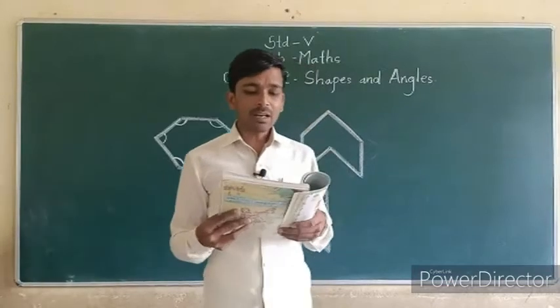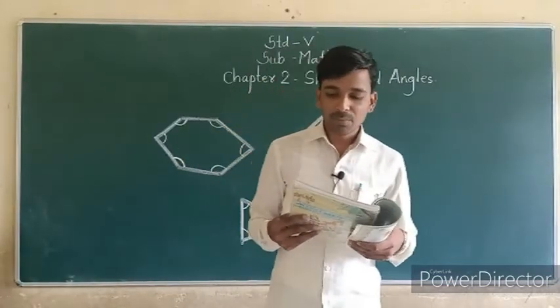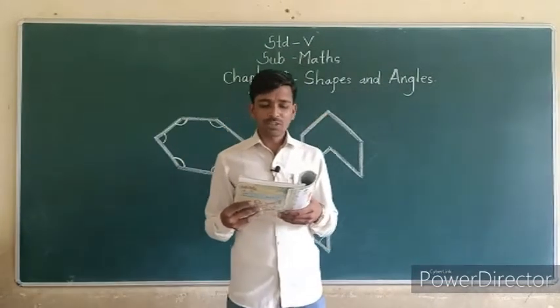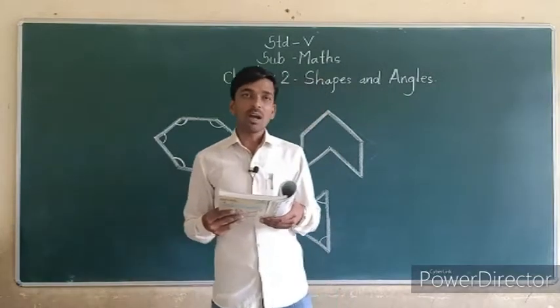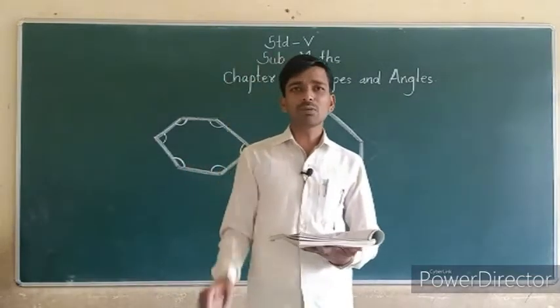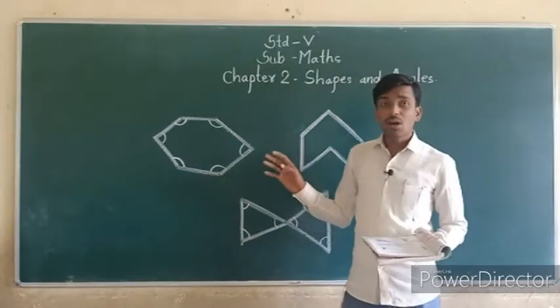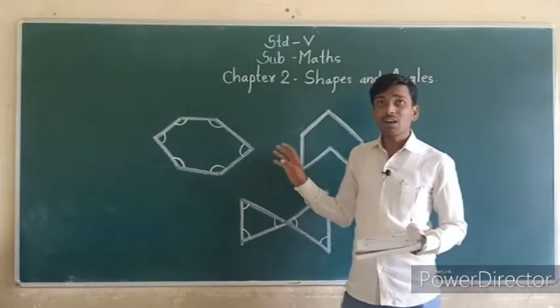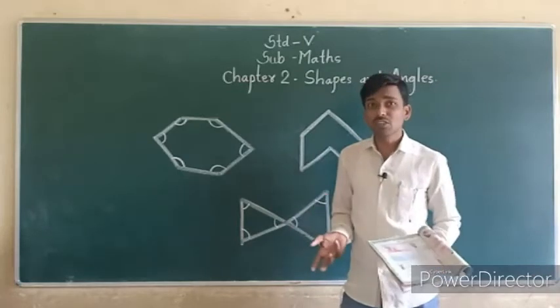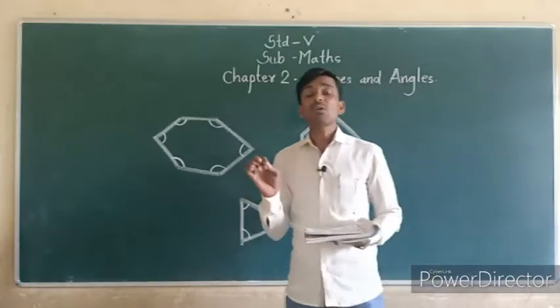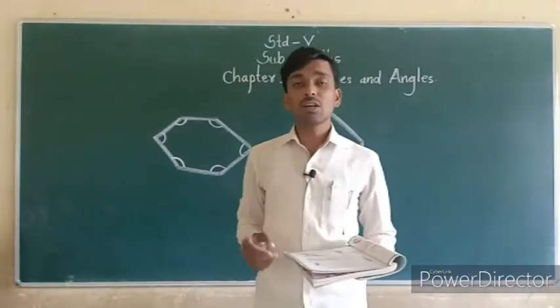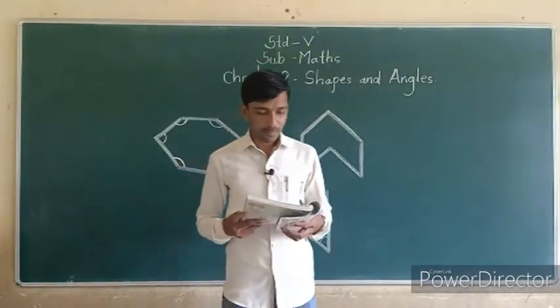Mohini tried again but got a different shape. Guess and make two more shapes Mohini could have made. So you can draw two different shapes by using 6 sides. Not the same, but different shapes. But those shapes have 6 sides. Okay, you can draw that and try.